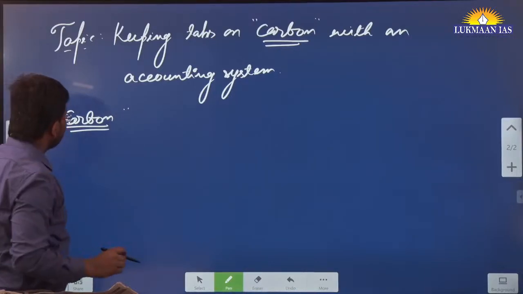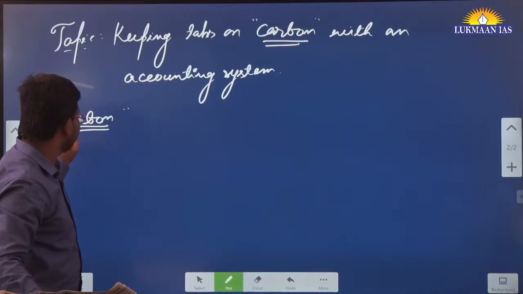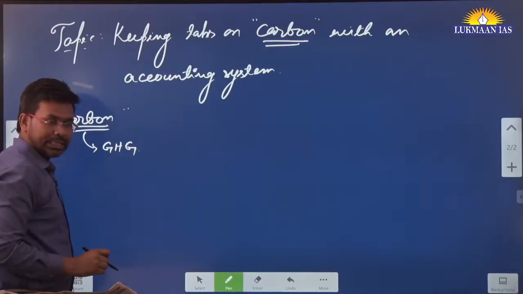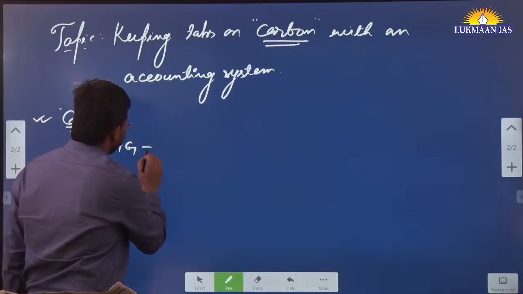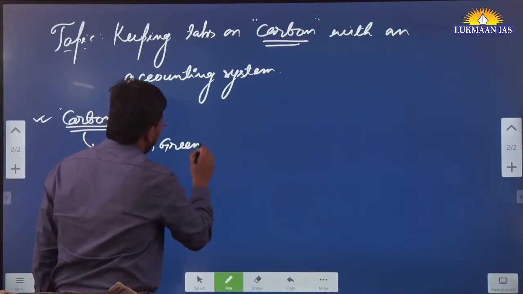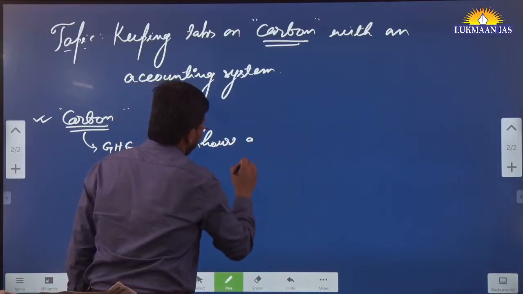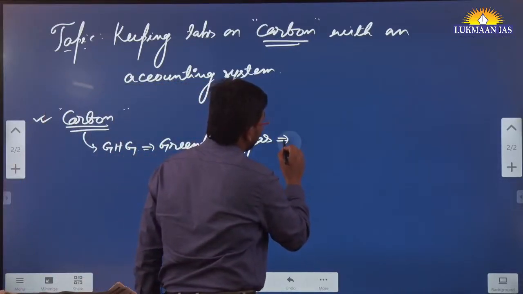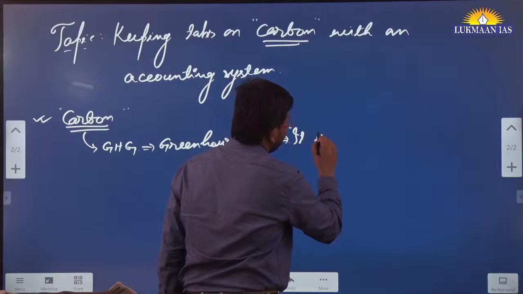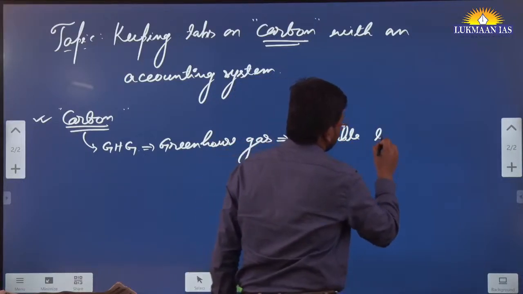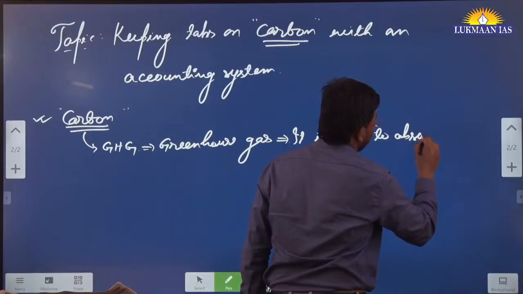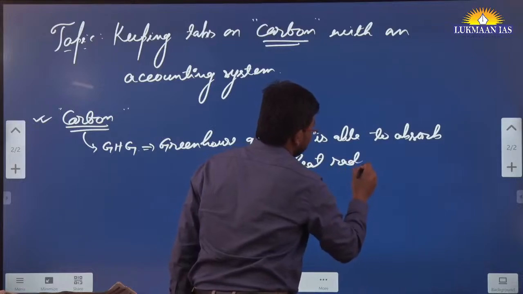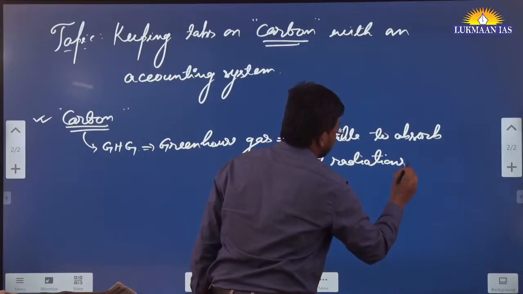So let's discuss about it. Okay, I have written carbon over here. Carbon is basically a greenhouse gas. Greenhouse gas means it is able to absorb heat radiations.